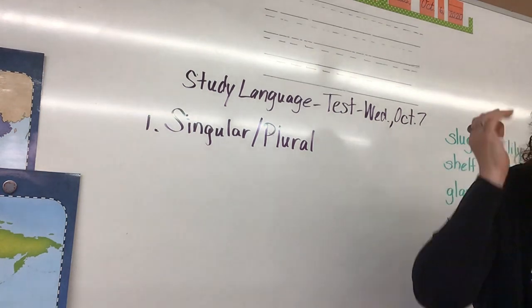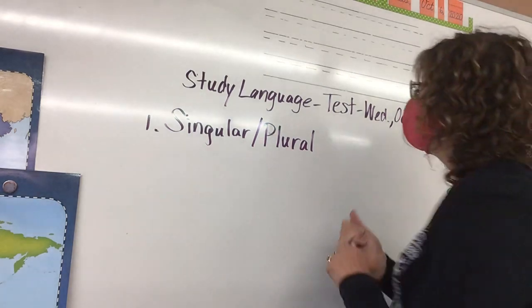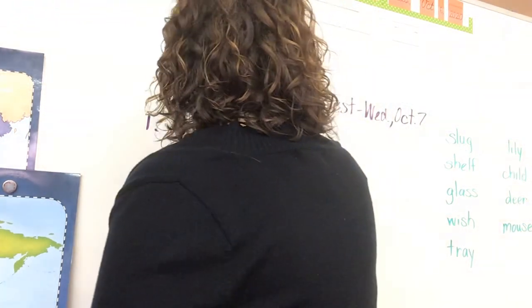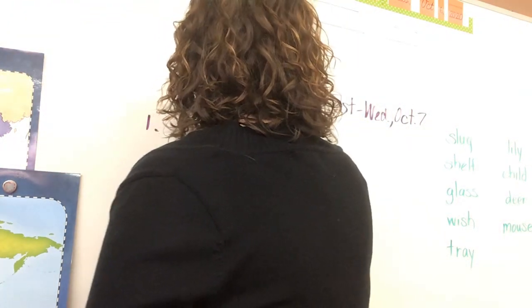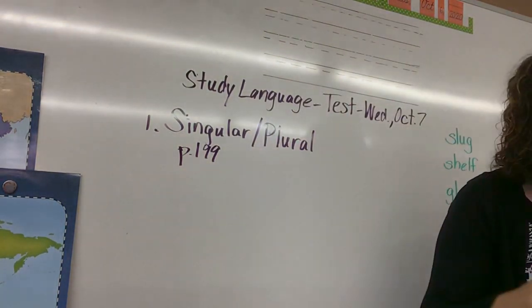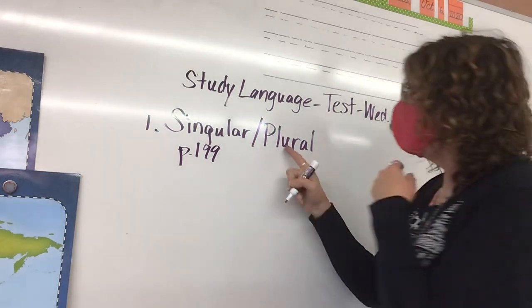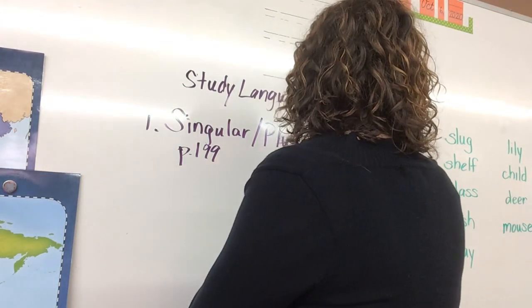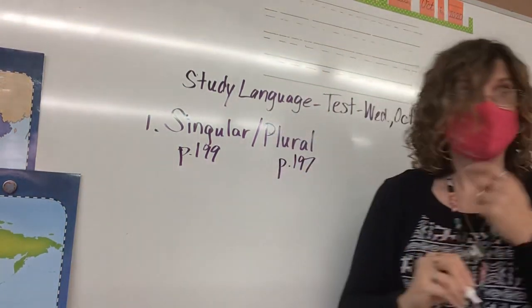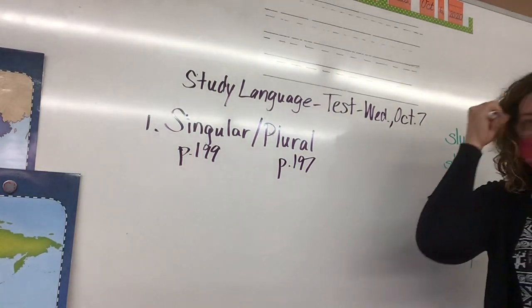So, but everybody should know that already. What does singular mean? One. Yeah, so underneath the word singular, I want you to put page 199, where it can remind you, if you don't remember, that singular is one. And then, underneath the word plural, put page 197. Okay, page 197.